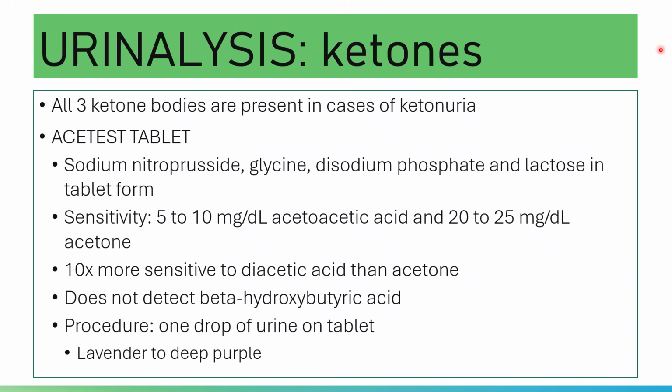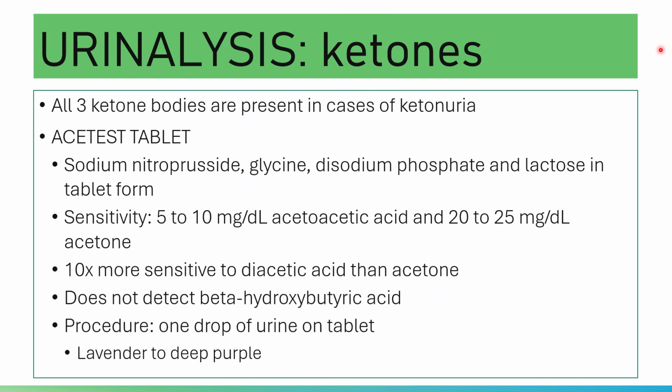So what is the expected result? If acetone and acetoacetic acid are present, the tablet will show a color varying from lavender to deep purple.